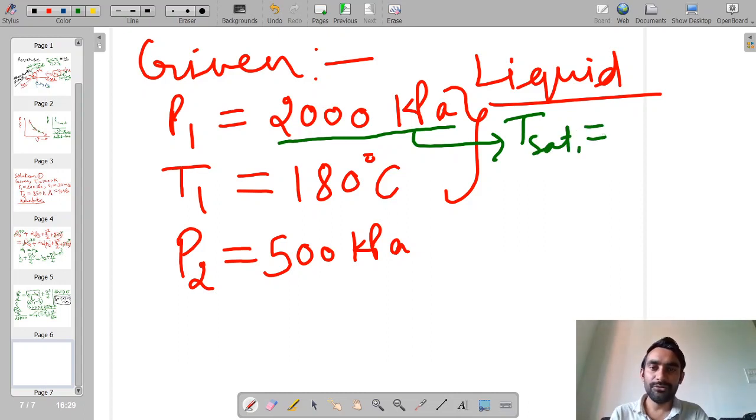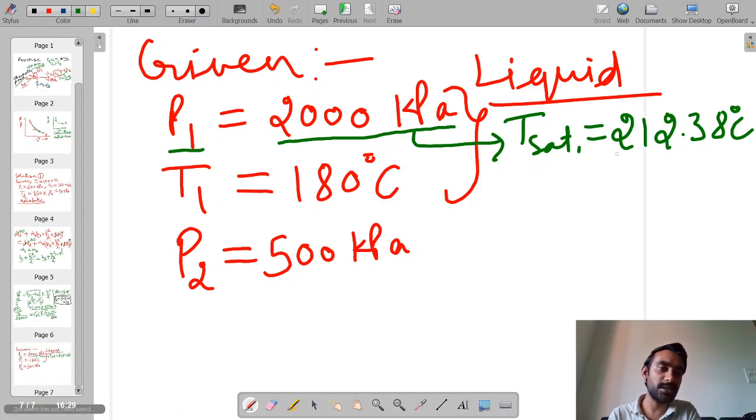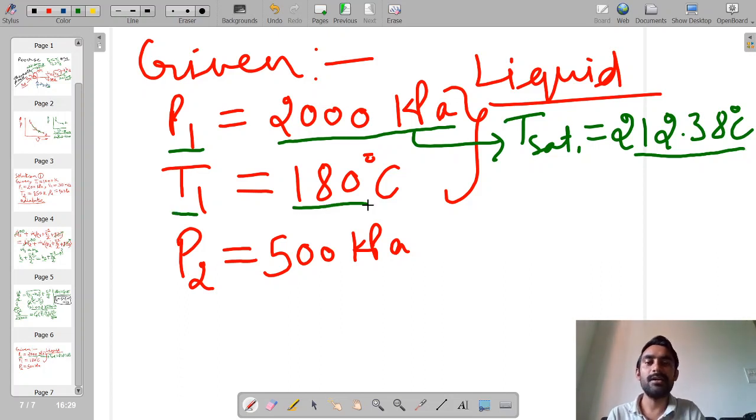From the saturation pressure table, we find that T saturation is 212.38 degrees Celsius. However, the given temperature T1 is 180 degrees Celsius.